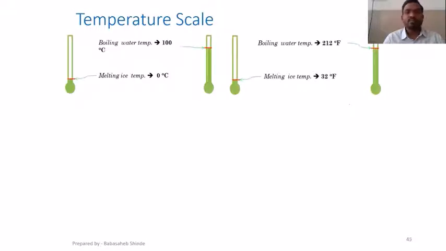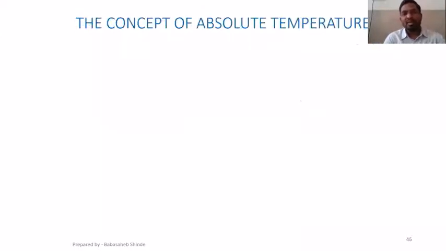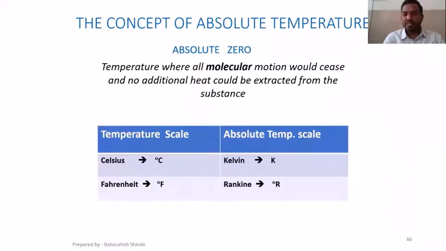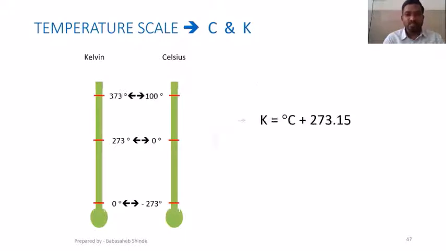Okay, sir. Thank you. Okay, next is temperature scale. This one is known to you, so I will not discuss this much. This is the conversion of degree Celsius into degree Fahrenheit. Then the absolute temperature scale is nothing but the Kelvin scale. We know how to convert degree Celsius into Kelvin: Kelvin is degree Celsius plus 273, that we usually take.